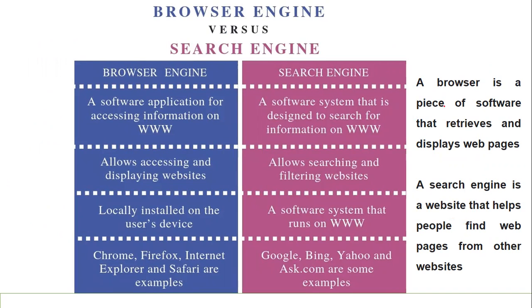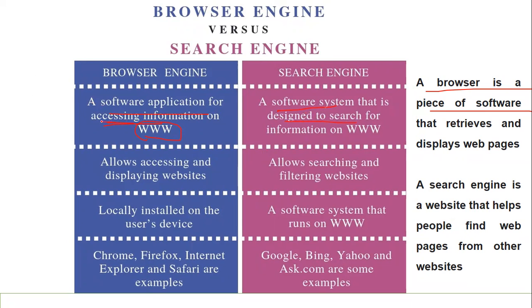And then we have the difference between a browser and a search engine. A browser is a piece of software that retrieves and displays web pages, whereas a search engine is a website that helps people to find web pages from websites. So please make a clear difference. A browser is a software application for accessing information on the World Wide Web, whereas a search engine is software designed to search for information on the web.